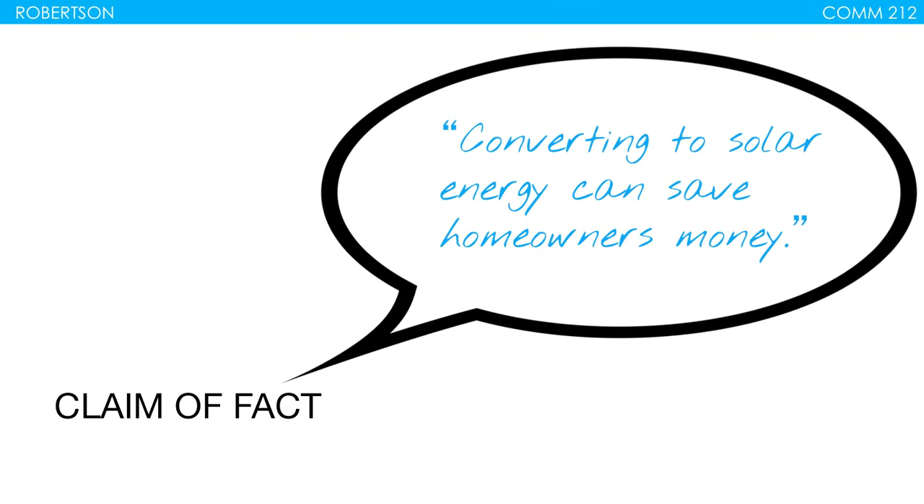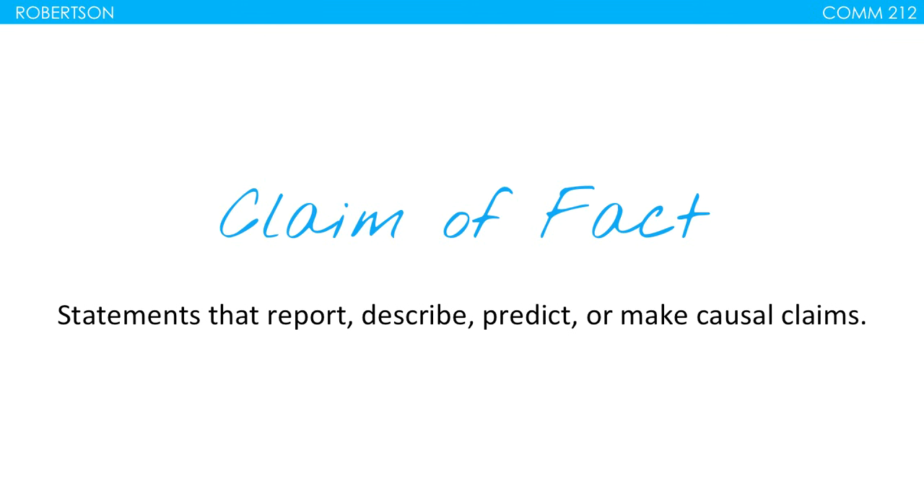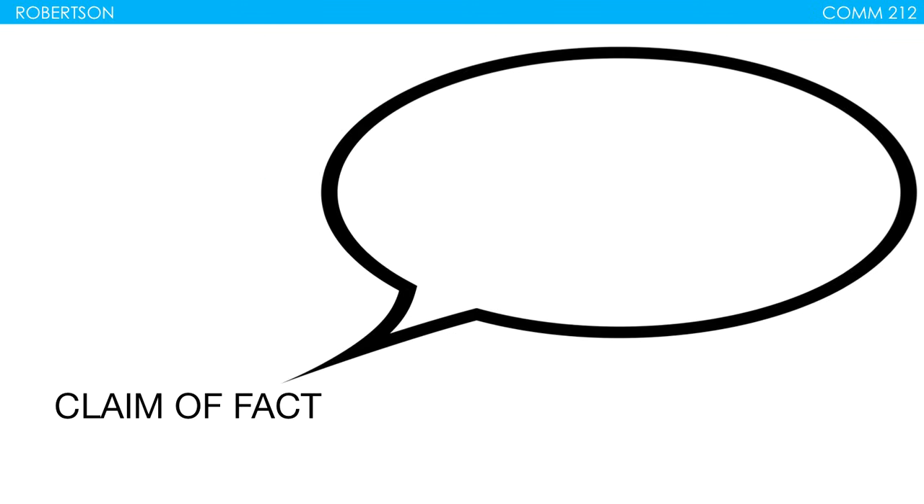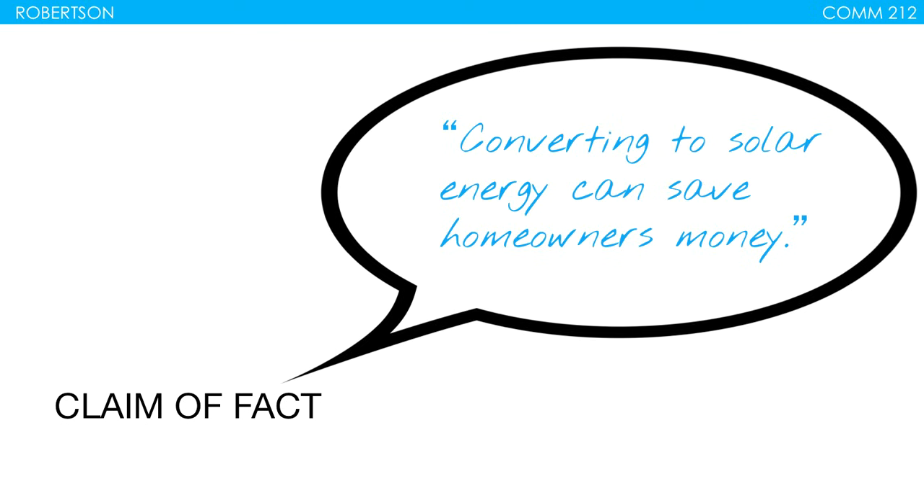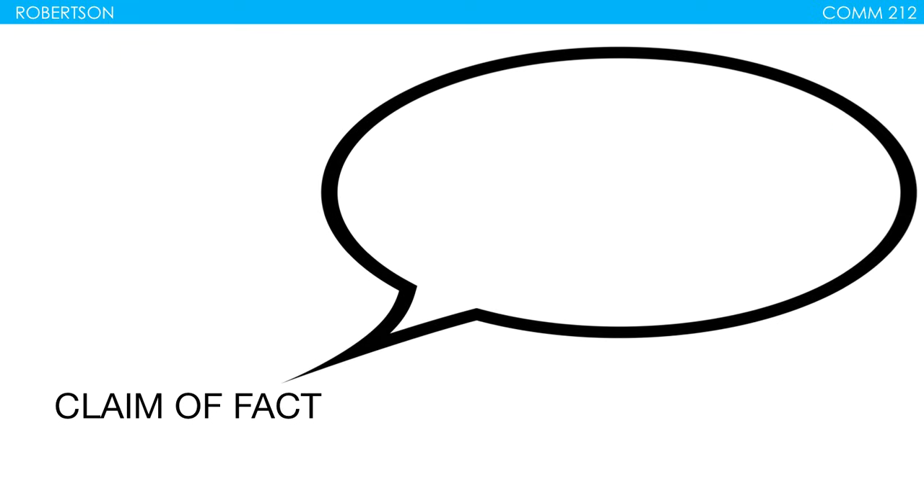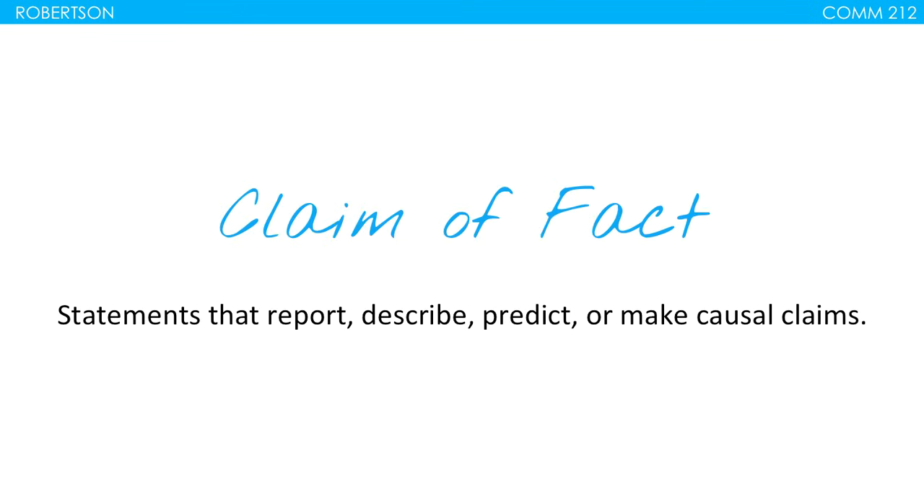Okay, so this is a claim of fact because if we go back to our definition, this is something that is reporting or describing, and it's also kind of predicting. It's also making a cause and effect claim, right? So converting to solar energy, so doing X, is going to save homeowners money. So this one actually is doing all of those things simultaneously. Here's another one: I made a burrito. Okay, so we go back to our definition here. This one's either reporting or describing.